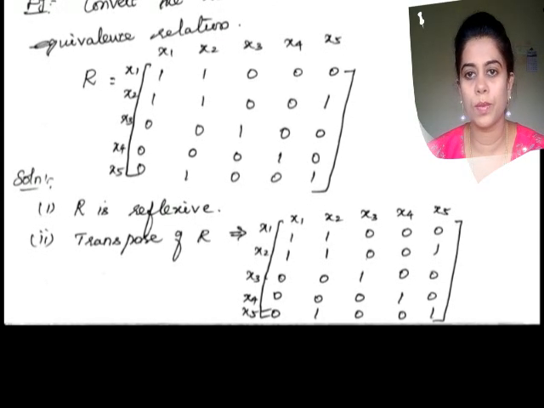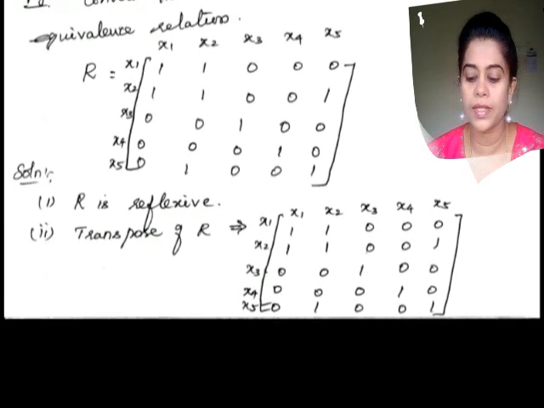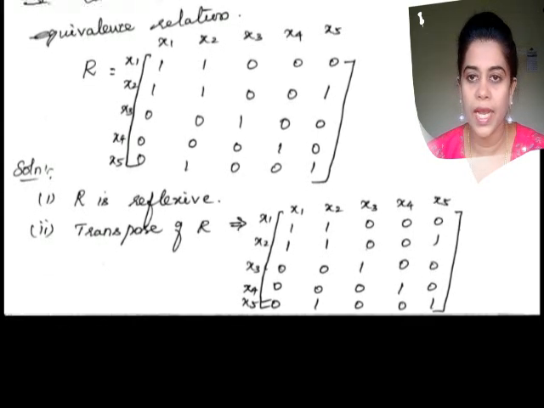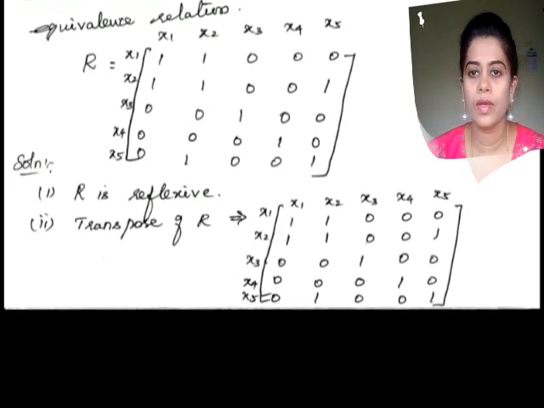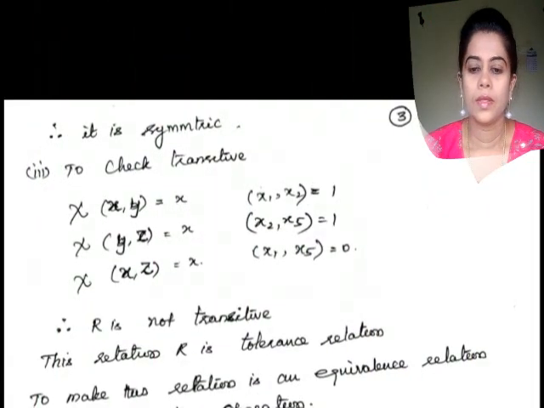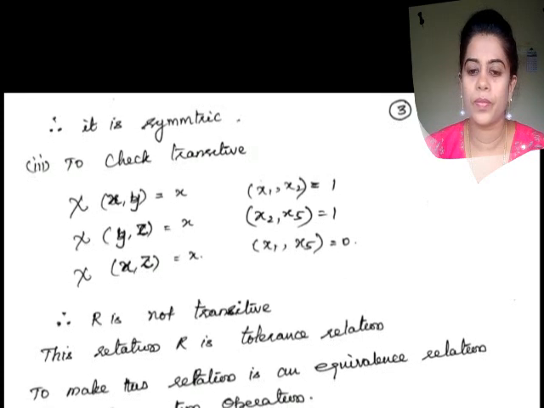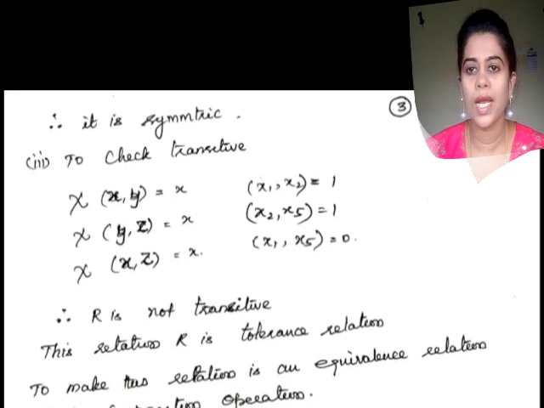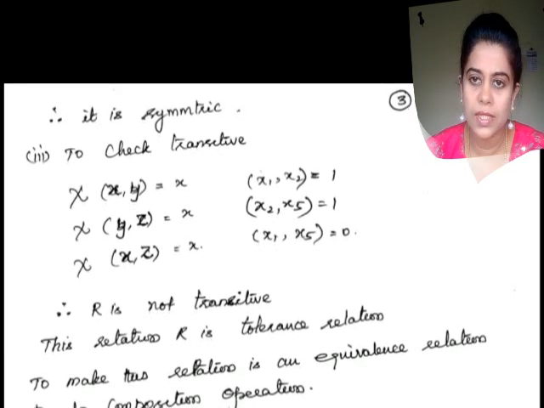Let me do the transpose here. The transpose of R gives a matrix. Look at the matrix. It is again the same matrix. So therefore, it preserves the symmetric property. Is that clear? Therefore, we conclude it follows the symmetric property. Now, I have to check the third property, which is transitive.